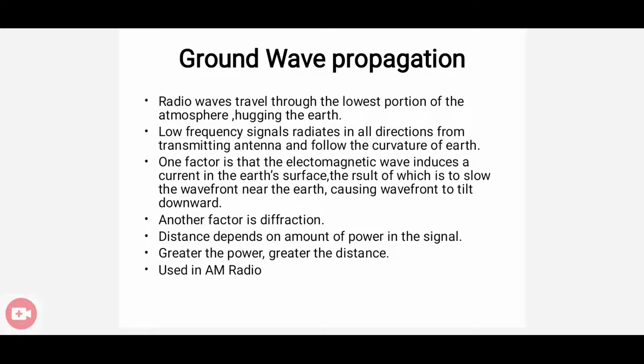Why do these signals follow the curvature of the earth? Because due to this electromagnetic wave transmission, some currents are induced in the earth's surface. As a result, the wavefront near the earth slows down, causing the wavefront to tilt downward. Also, there is another factor, diffraction. So because of the electromagnetic current as well as diffraction, the signal transmitted from one antenna follows the curvature of the earth's surface.